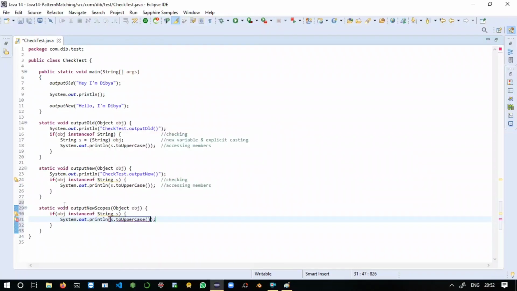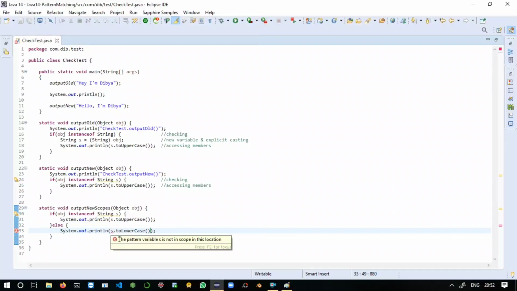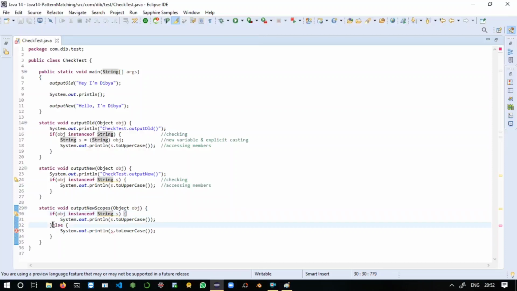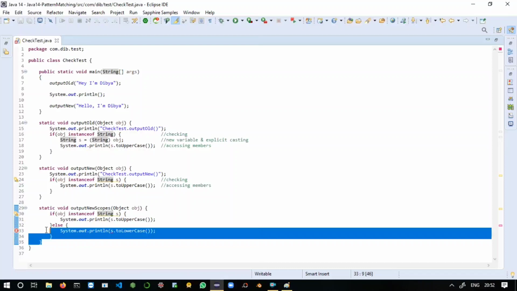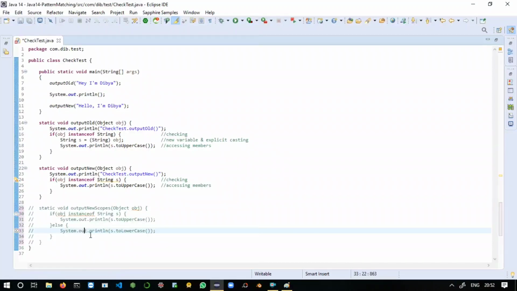In the else block you have to say sysout s dot toLowerCase. If our condition is not satisfied, then letters will be displayed in lowercase. So here you can see we got an error: the pattern variable is not in scope at this location. If you have declared the variable inside the if condition, you cannot access that variable in your else block. This is the point which we saw at the start of the video.